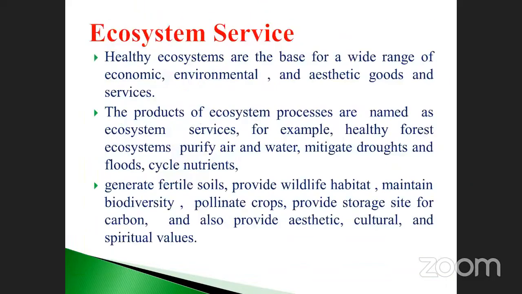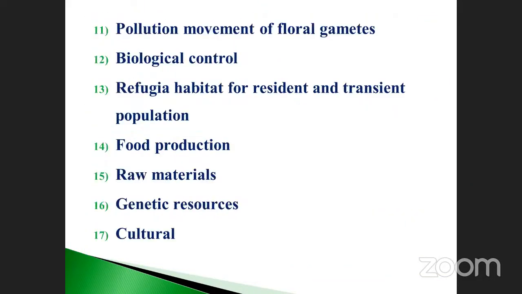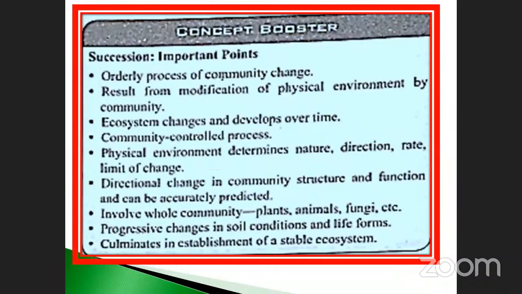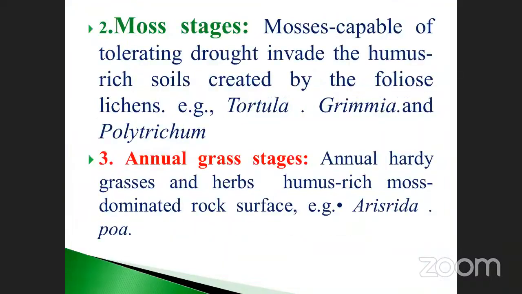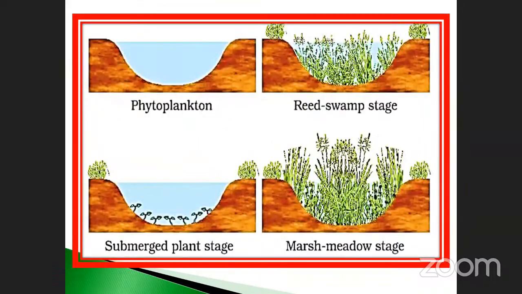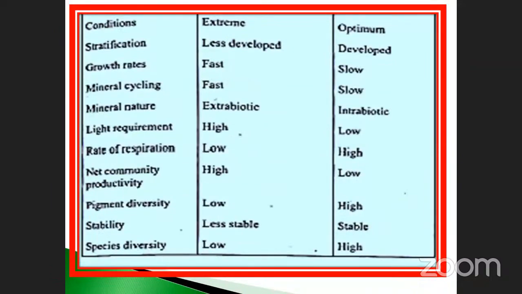Today we are going to discuss a part known as, what is that? A biome. So what is meant by biome, my dear students?